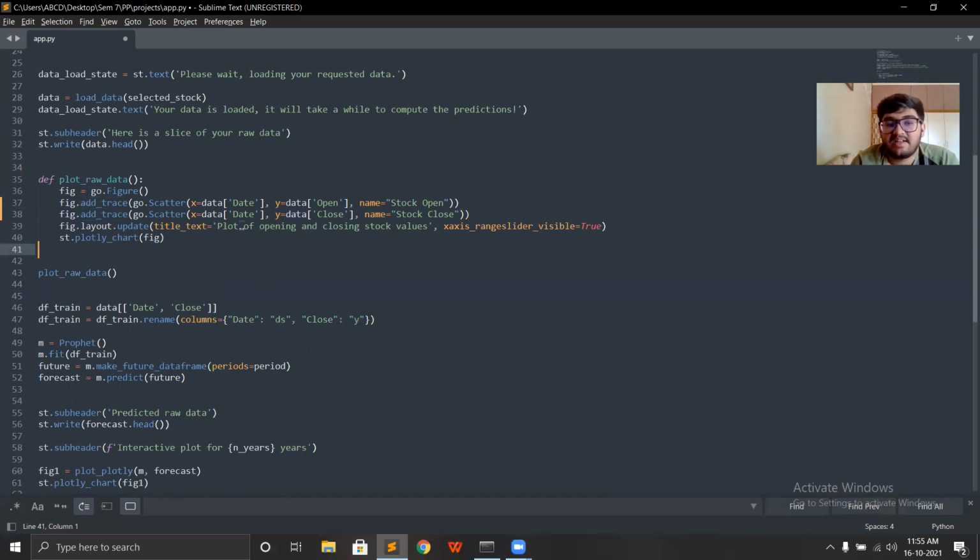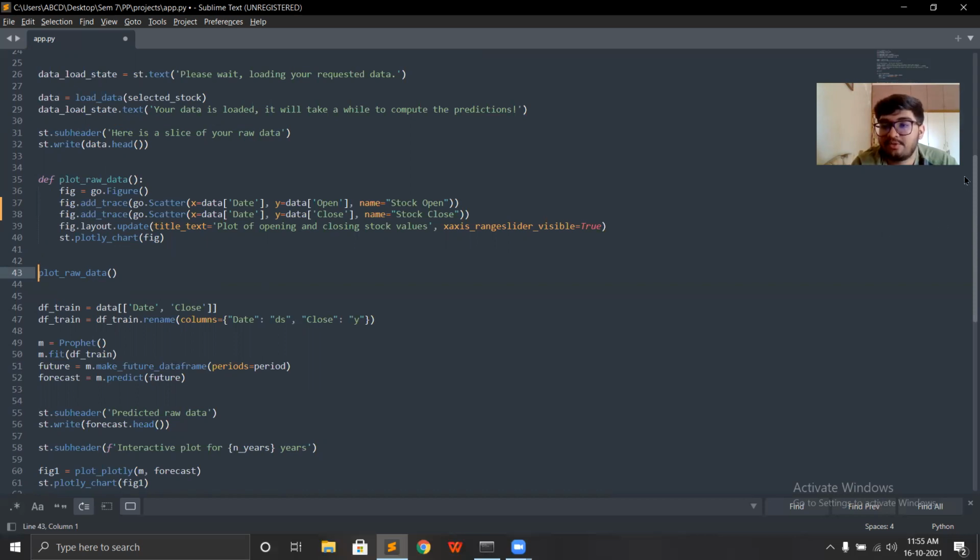After that I'm updating the title of the plot, and also adding a range slider, using which we can make the plot interactive, as the user can slide and zoom in and out of the data easily. After that I'm plotting the plot using plotly_chart. Streamlit and Plotly are closely related, and we can use this function to display any Plotly plot in the Streamlit web app. After defining that function, I'm calling it, which can be seen over here, plot_raw_data. And that was it for plotting the raw data.